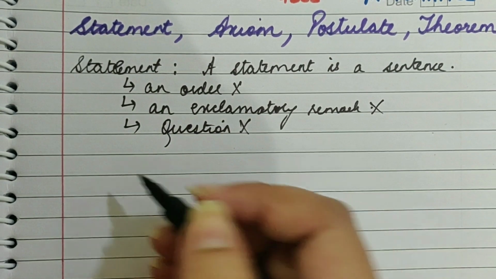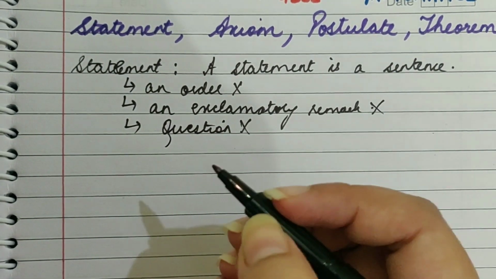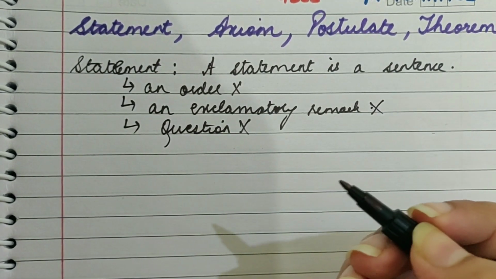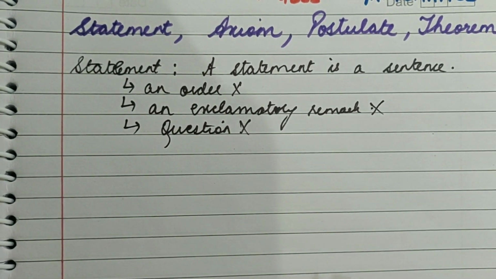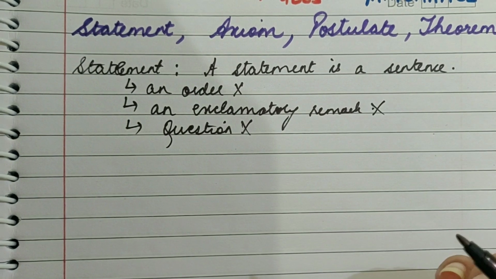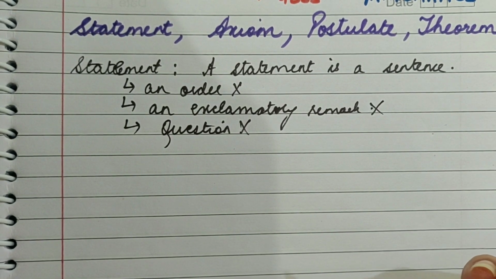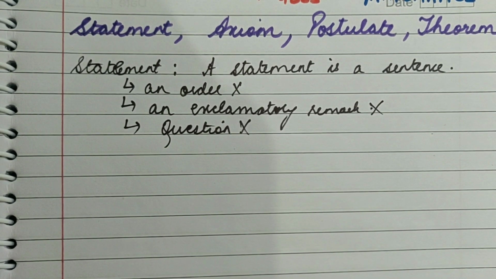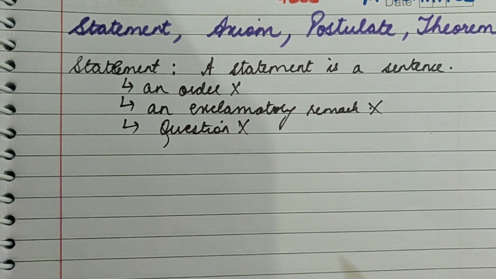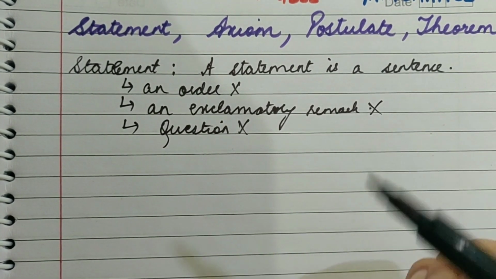For example, what is the price of this book? This is a form of question, so this cannot be considered as a statement. If I take what a beautiful painting, this is an exclamatory remark. Again, this is not a statement. If I take kindly pass this message, this is a kind of request, or do that work, this is a kind of order. These are not considered to be statements.